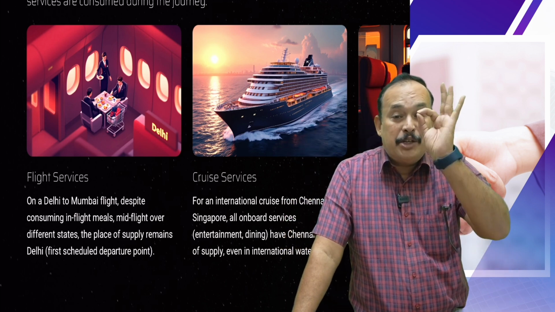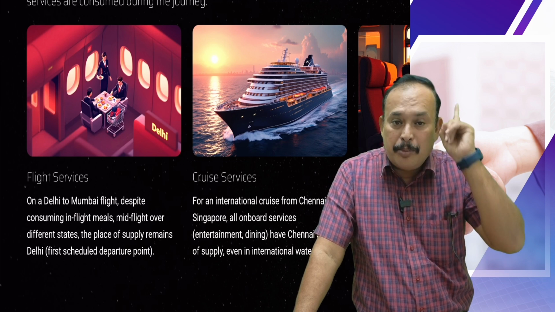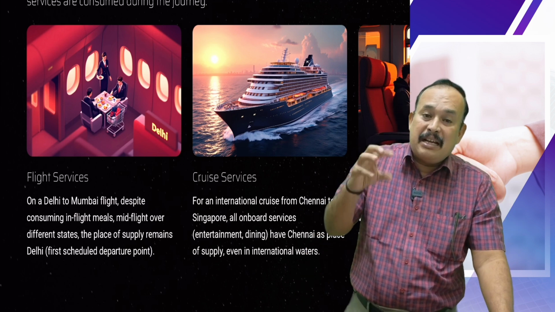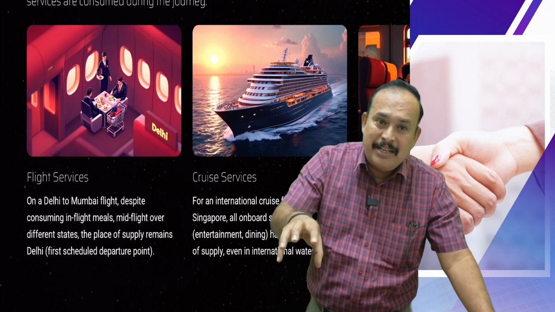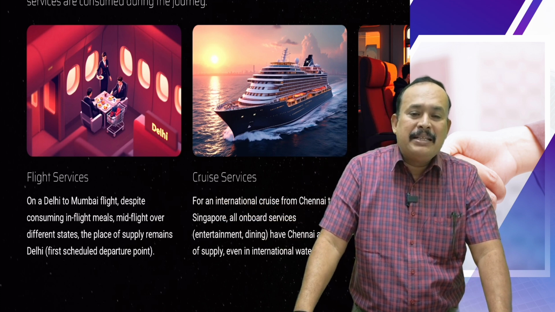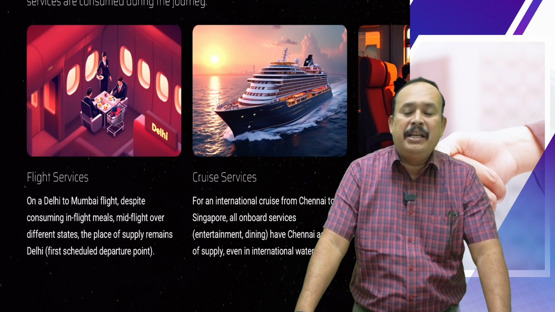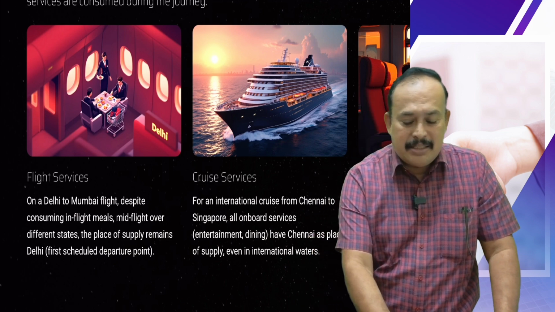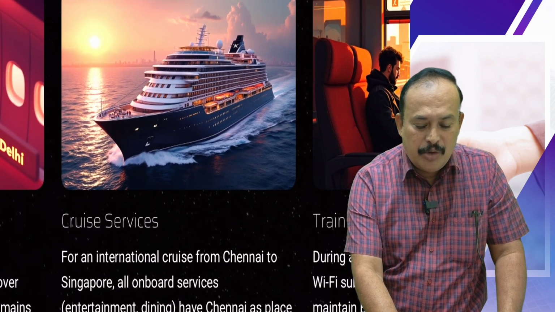But first scheduled departure point, Delhi, is a place of supply if the services are provided on board conveyance to the passengers. So place of supply here is the first scheduled departure point, which is Delhi. You take a cruise.